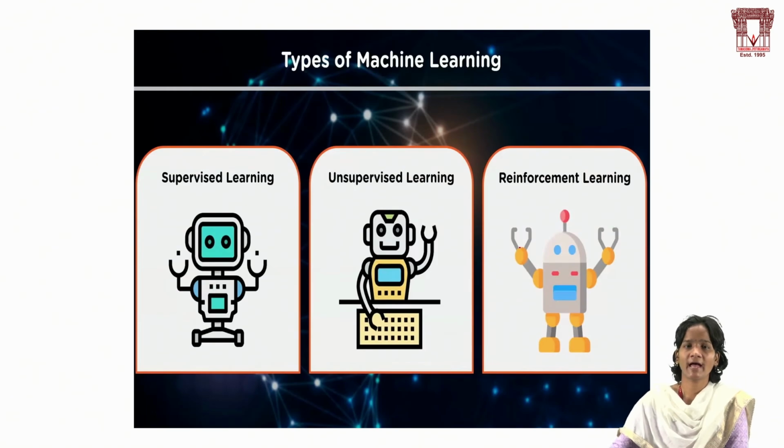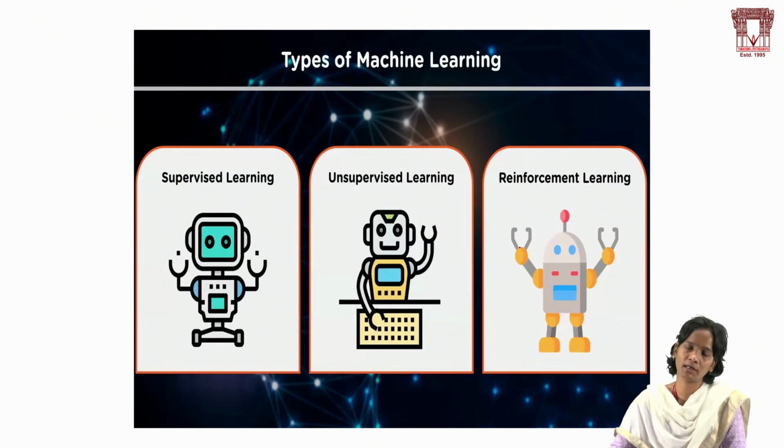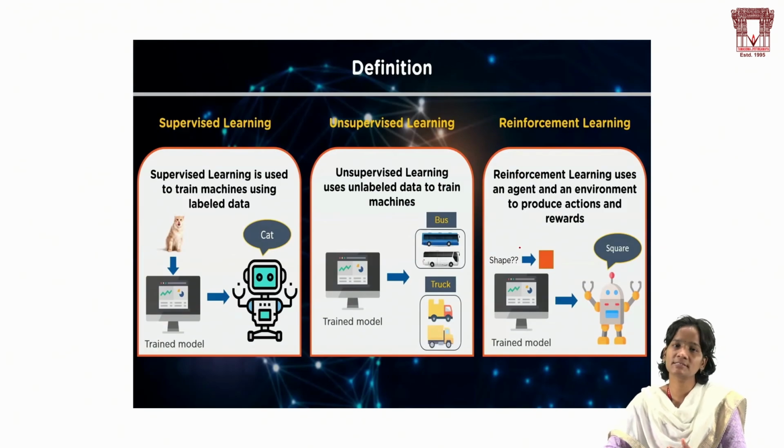And here we have three types of techniques in machine learning: supervised learning, unsupervised learning, and reinforcement learning. One by one I will explain. First is supervised learning. What is supervised learning? These are the three different techniques we have in machine learning.